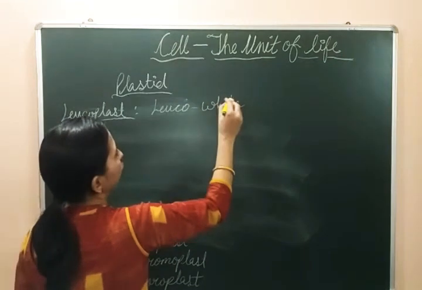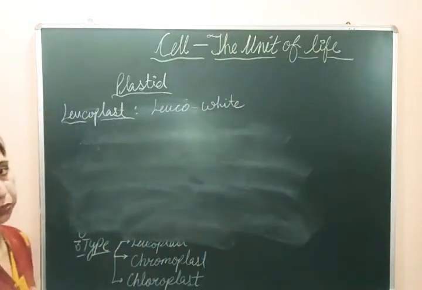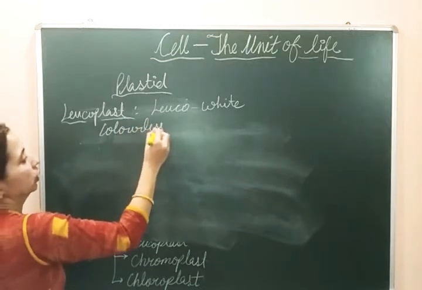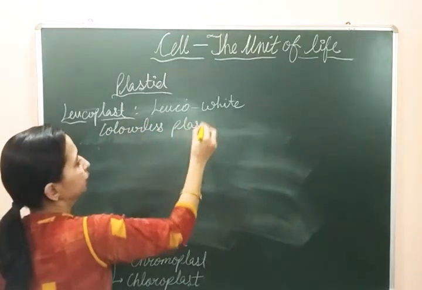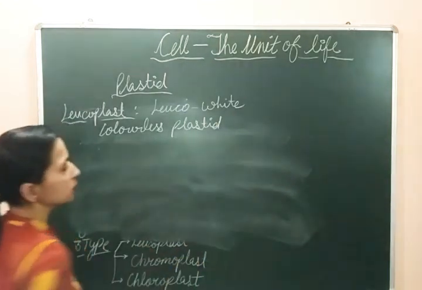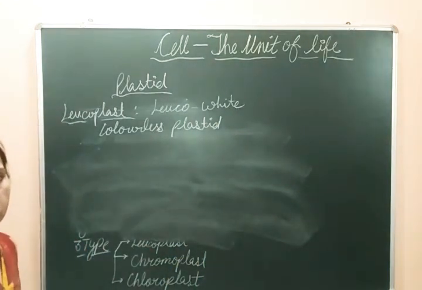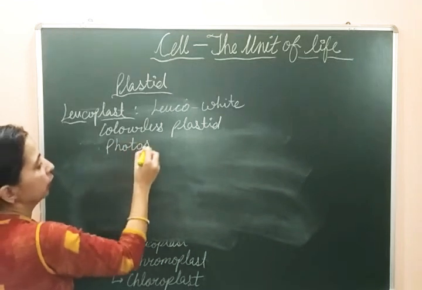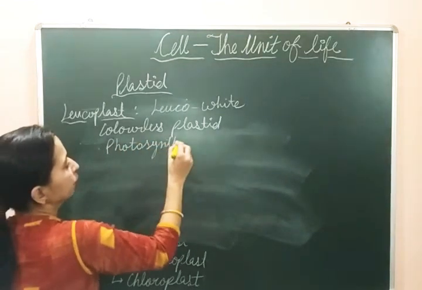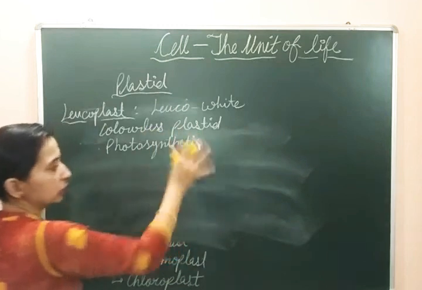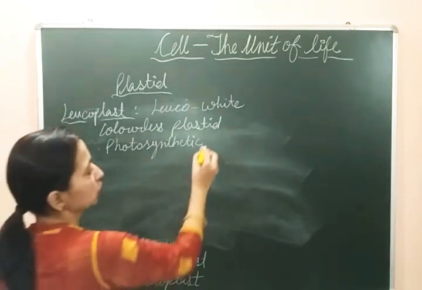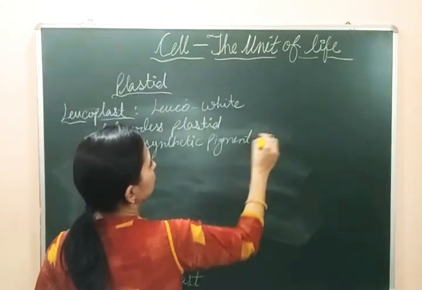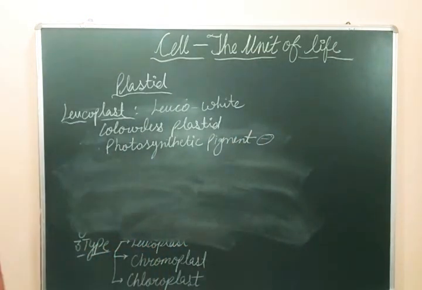So these are white, or we can say colorless plastids, and they do not have any photosynthetic pigment. Photosynthetic pigments are absent, so they are colorless. So these are the leucoplast.